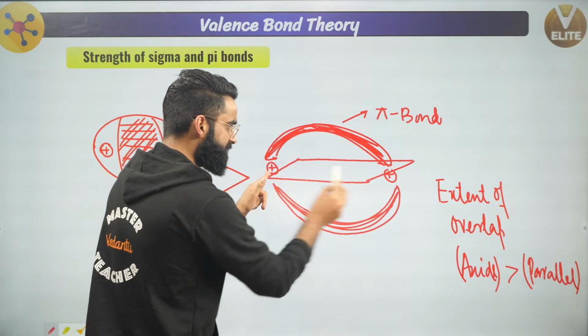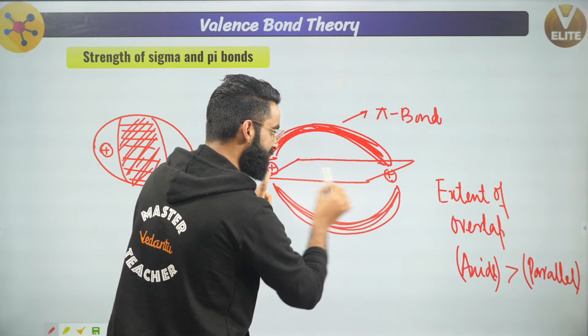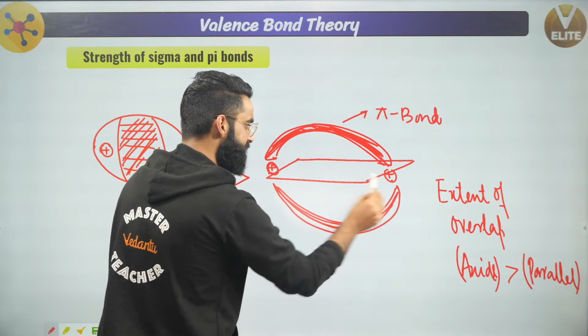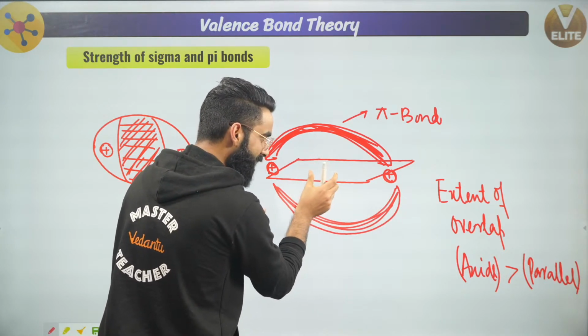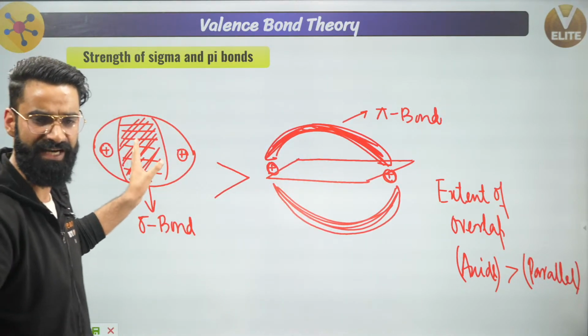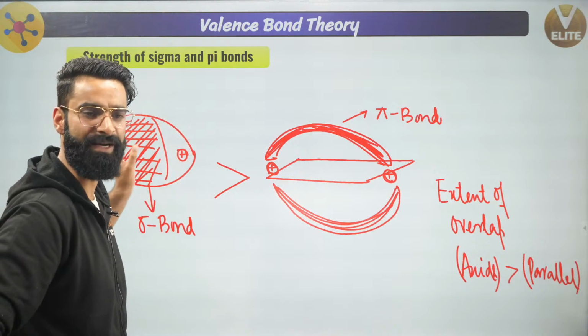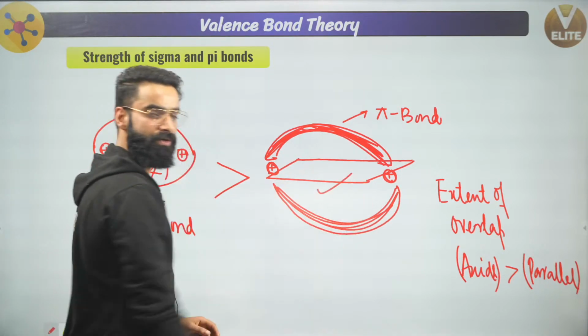Right here, this is the nucleus, right here, this is the nucleus, and right here there is a nodal plane. There is no electron lying in this plane. Can I say between this nucleus and this nucleus there is no electron density which could have shielded the repulsions? So you can easily tell me wherein the repulsions are going to be more. Can I say repulsions right here are going to be more?